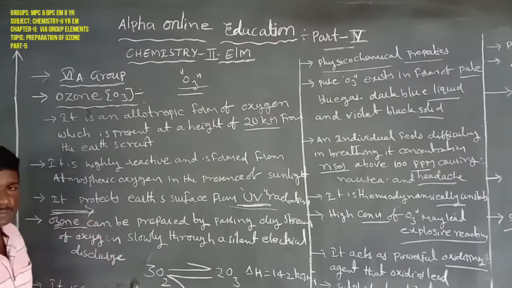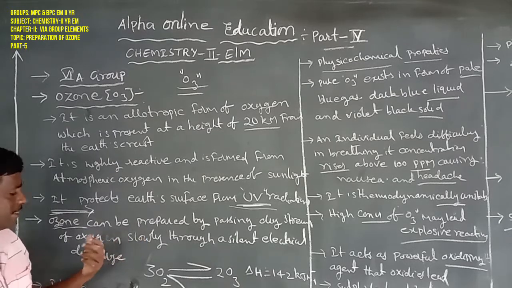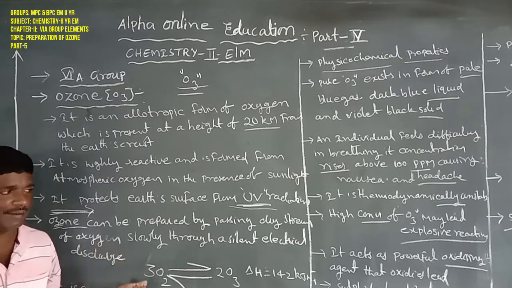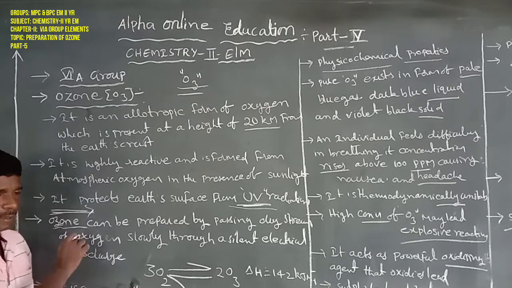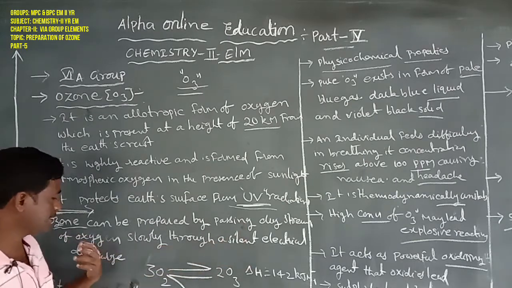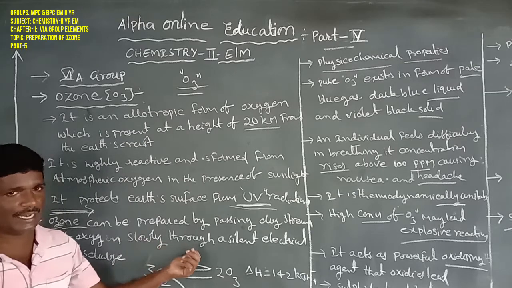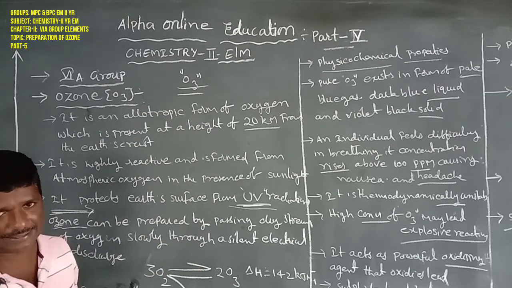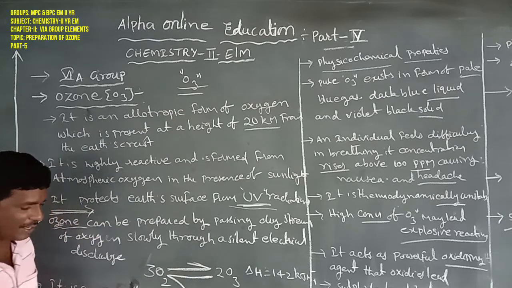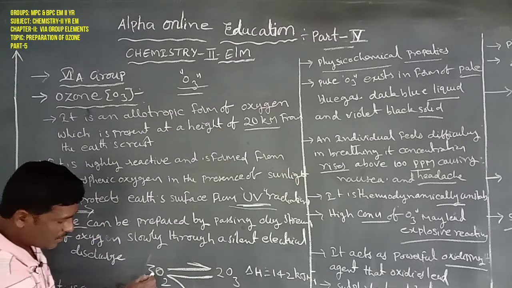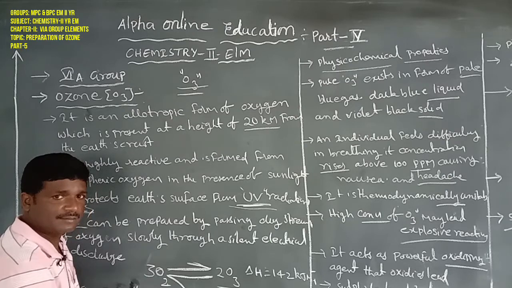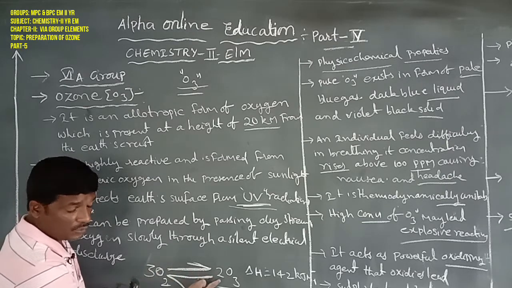Here is the first one. Ozone can be prepared by passing a dry stream of oxygen slowly through a silent electrical discharge, then oxygen is converted to ozone. 3 moles of oxygen are converted to 2 moles of ozone at equilibrium.